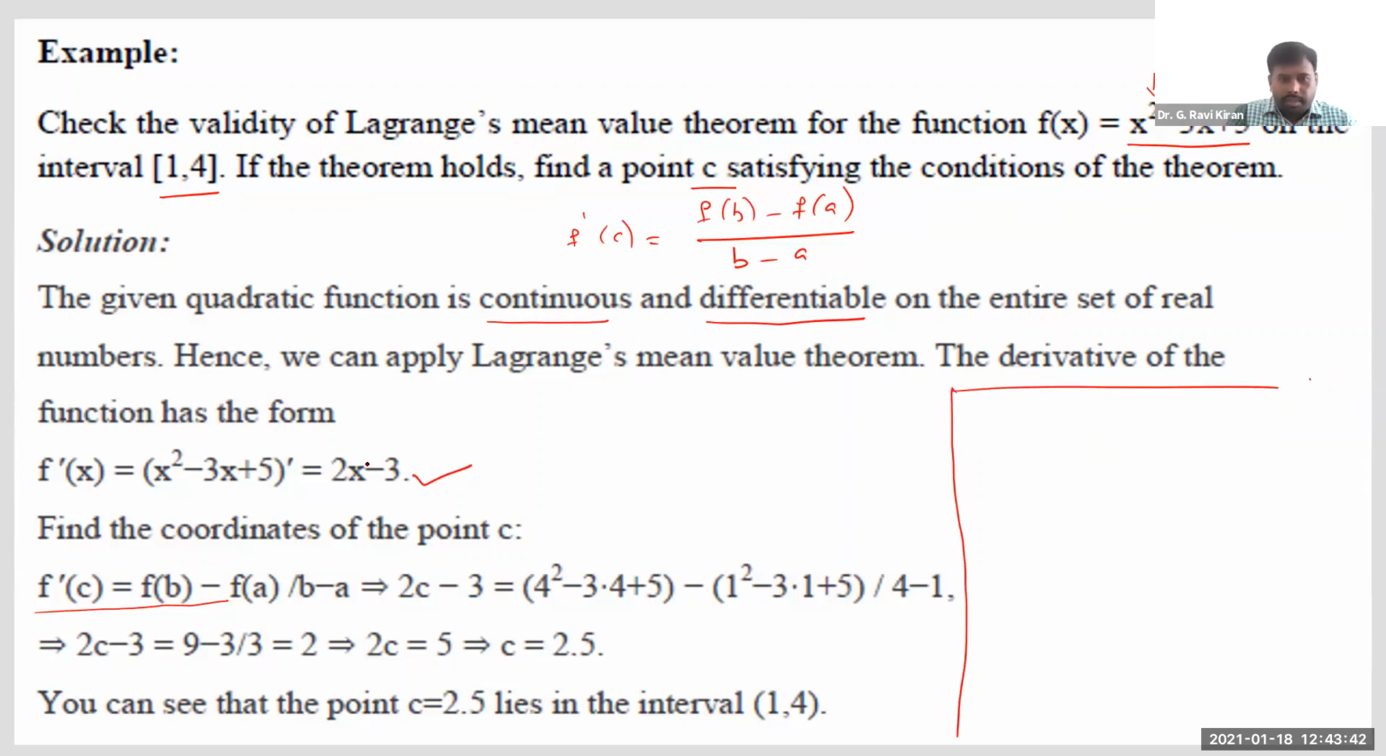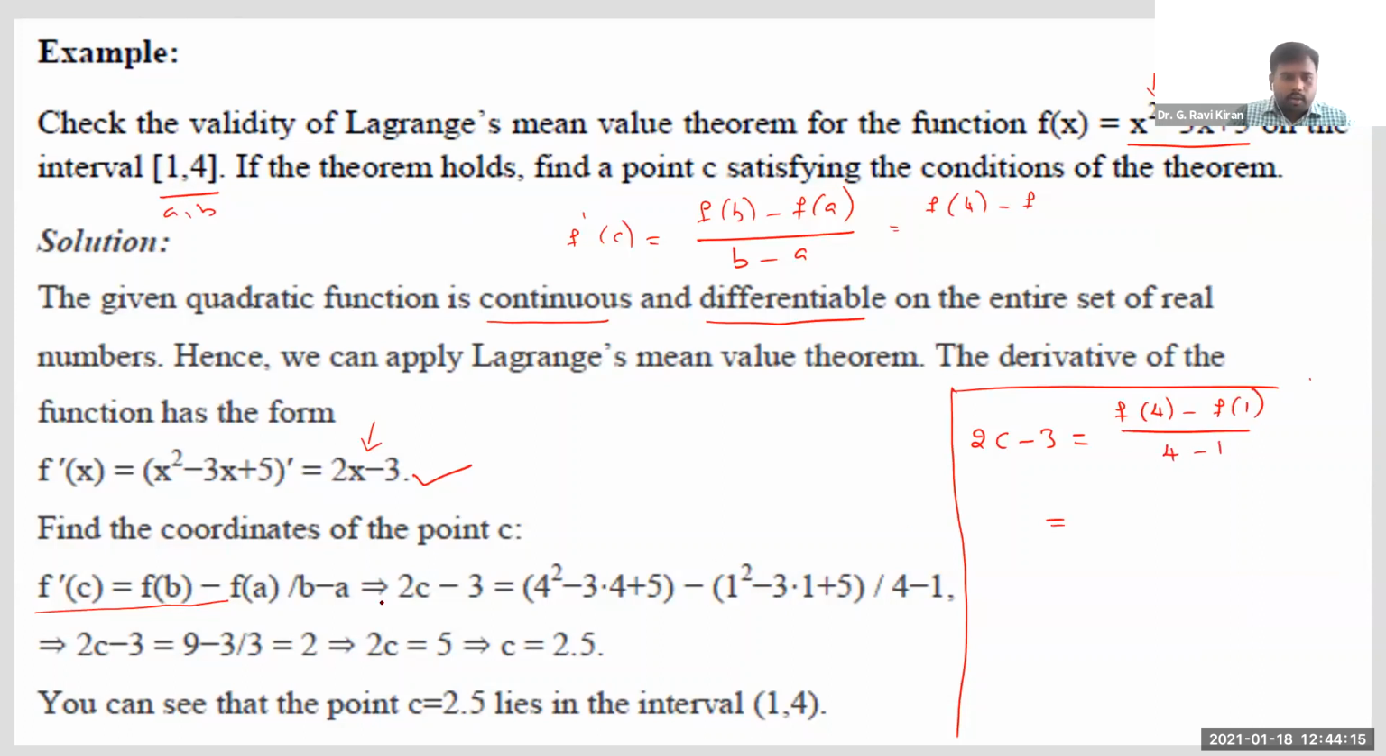Now see, we got f dash of x as 2x minus 3 here. I'm substituting x is equal to c, so we get 2c minus 3. This is what f dash of c is equal to. We need to now calculate f of b. What is b here? You see the interval is a comma b, so you can understand a is equal to 1 and b is equal to 4. So we need to calculate f of 4 minus f of 1 divided by 4 minus 1.